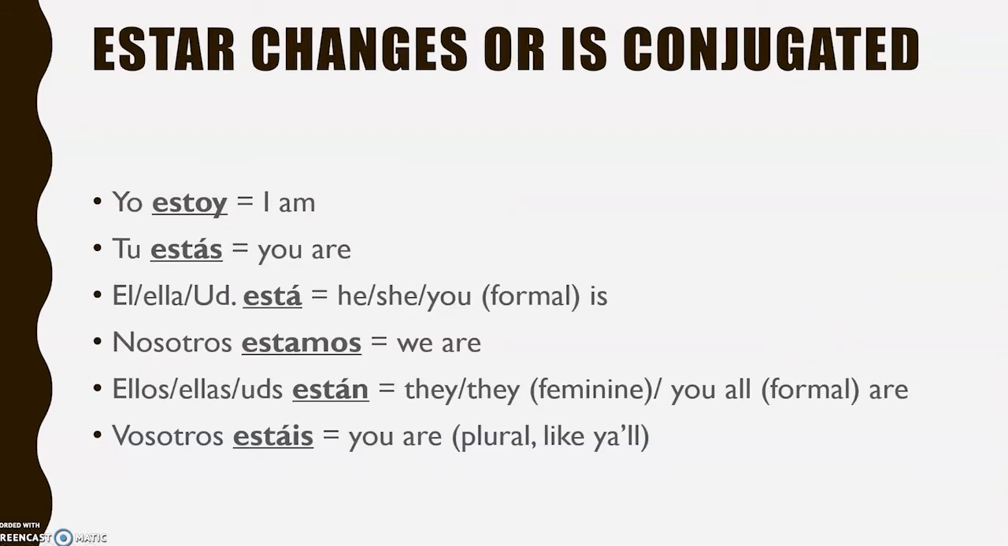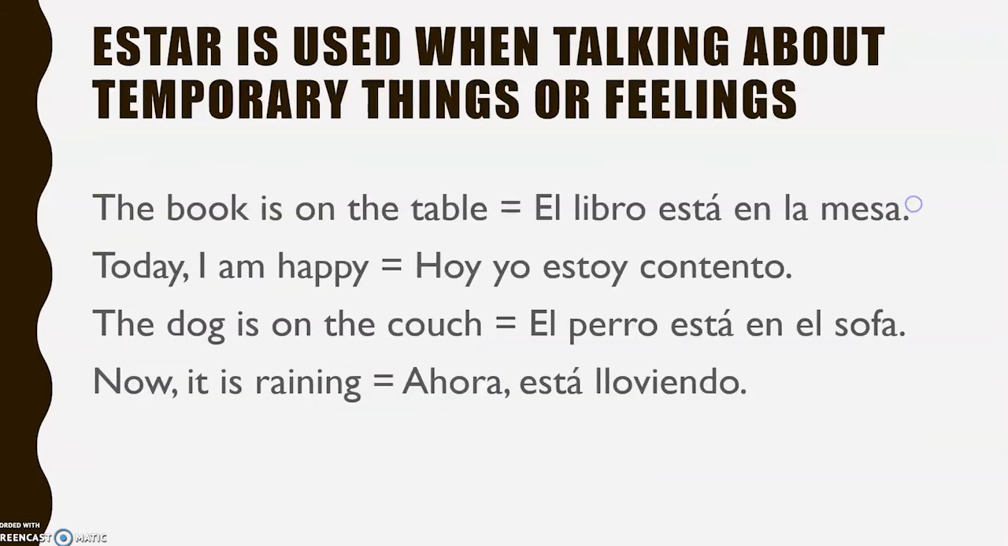So if we want to say I am, we're going to turn estar into estoy. Yo estoy. We're saying you are. Estar is conjugated or changed into estás. Tú estás. He, she, or you. Él, ella, usted está. Nosotros estamos, we are. Ellos, ellas, and ustedes están. And then vosotros estáis. Now we hardly use vosotros, but it's up here. It's good to know. It's another conjugation of this verb, estar.